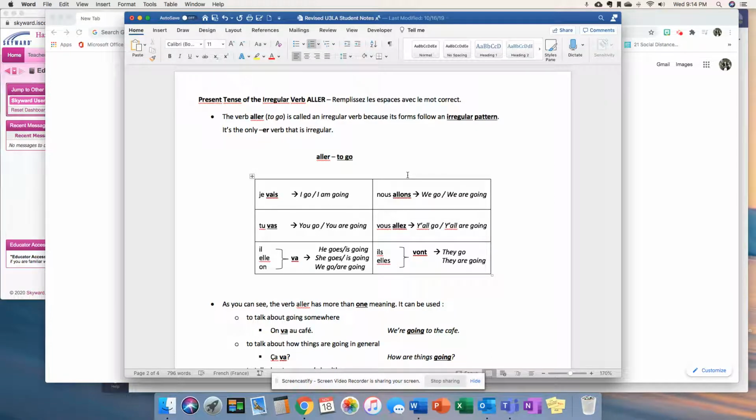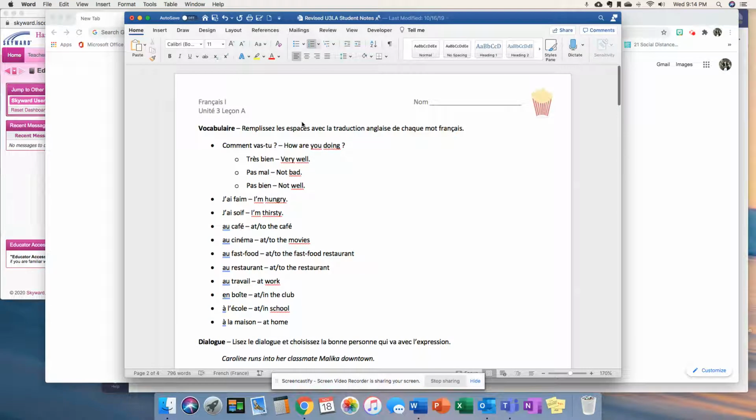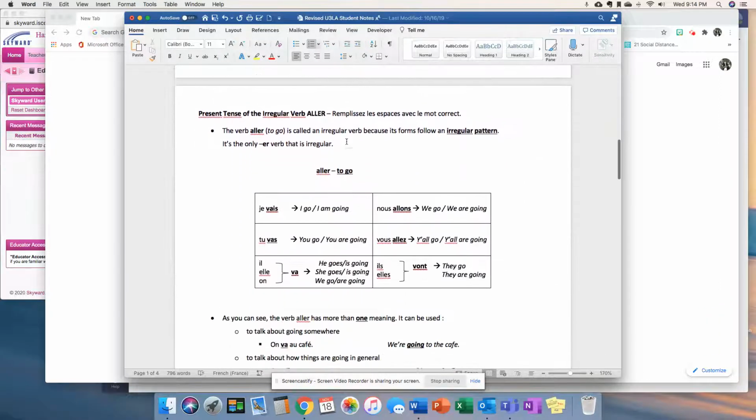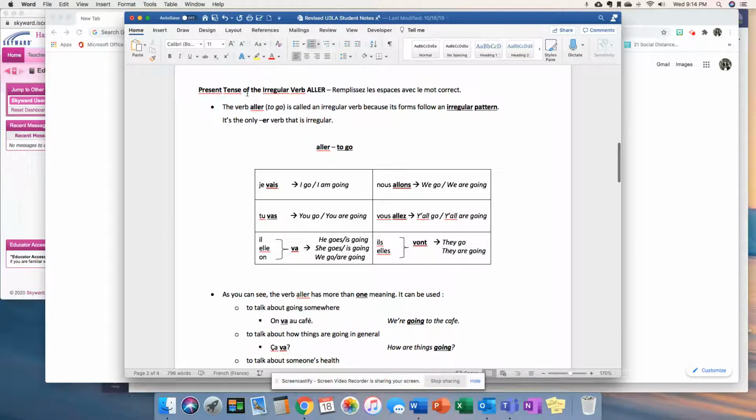Bonjour class, I just wanted to review with you very quickly the notes on this irregular verb aller and to do some practice example sentences with you so that you're able to do this on your own for the assignment today. So the notes, you'll need to open up your Unit 3 Lesson A, Unité 3 Leçon A, scroll past the vocabulaire or dialogue onto the second page where it says present tense of the irregular verb aller. Okay, and you're going to fill in the blanks on your notes with the correct word.